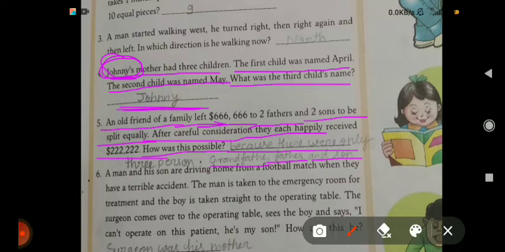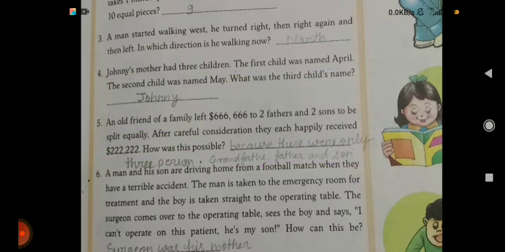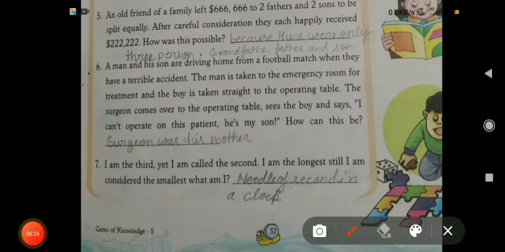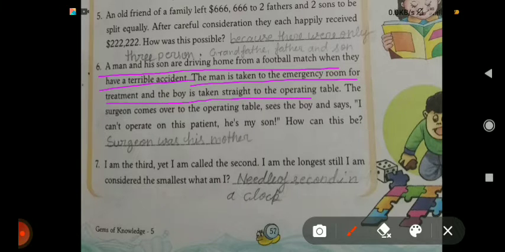222. Come on, 6. A man and his son are driving home from a football match when they have a terrible accident. The man is taken to the emergency room for treatment and the boy is taken straight to the operation table.